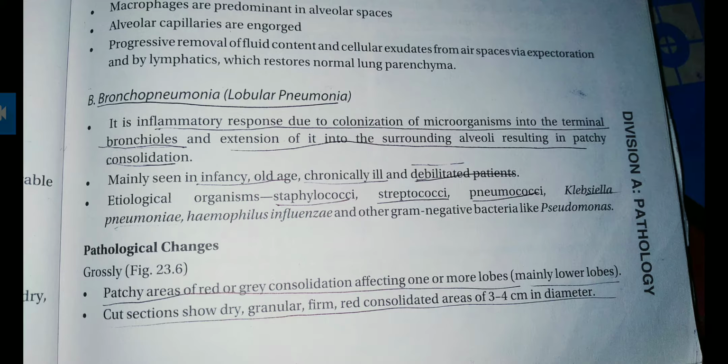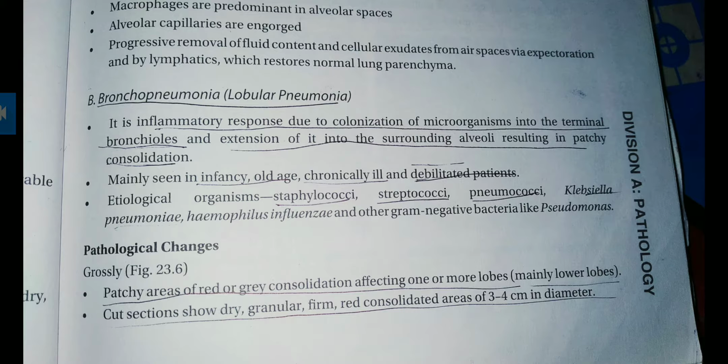Consolidation will also occur here, and it is mainly seen in infancy, old age, chronically ill and debilitated patients. Etiological organisms: Staphylococci, Streptococci, Pneumococci, Klebsiella pneumoniae, Haemophilus influenzae and other gram-negative bacteria like Pseudomonas.